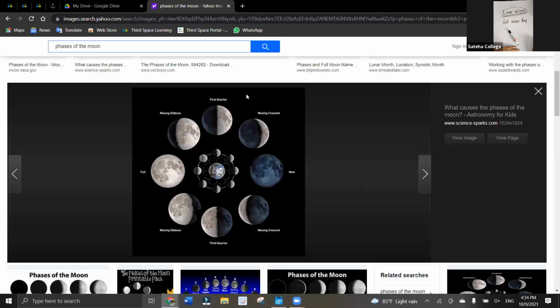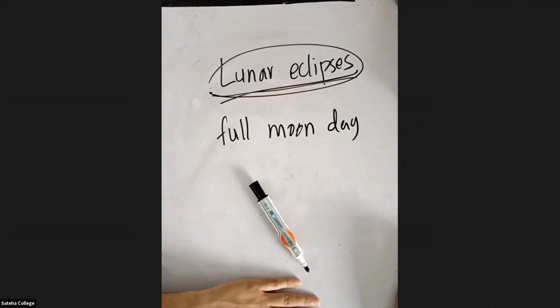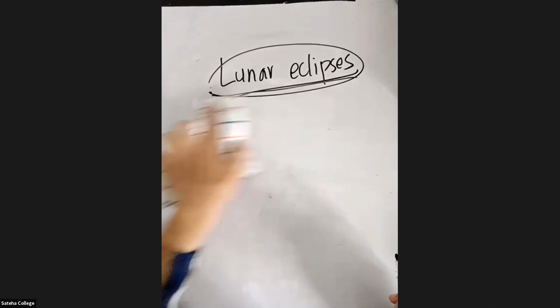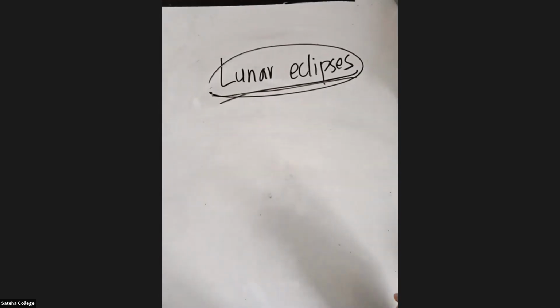During a... yes, very good. During new moon, solar eclipse occurs. During full moon, lunar eclipse occurs. Well done, students. Okay, so that you should be able to understand. Now listen. Lunar eclipses occur on a full moon day.